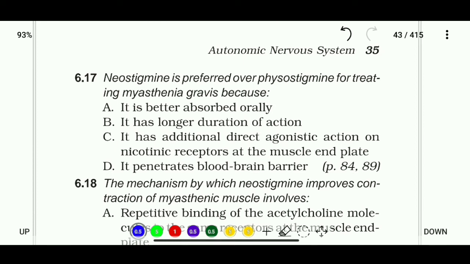7. Neostigmine is preferred over physostigmine for treating myasthenia gravis because it is better absorbed orally, or it has longer duration of action, or it has additionally direct agonistic action on the nicotinic receptor at the muscle end plate, or it penetrates the blood-brain barrier. So the correct answer is that neostigmine is preferred over physostigmine for treating myasthenia gravis because it has additionally direct agonist action on the nicotinic receptor at the muscle end plate.